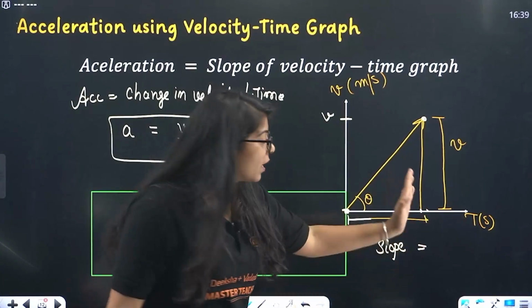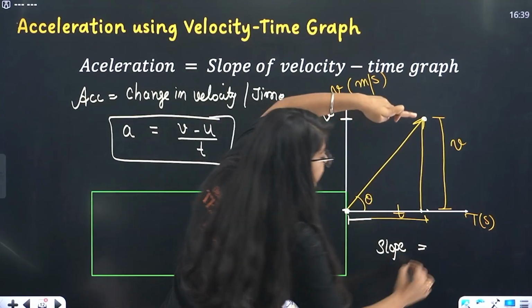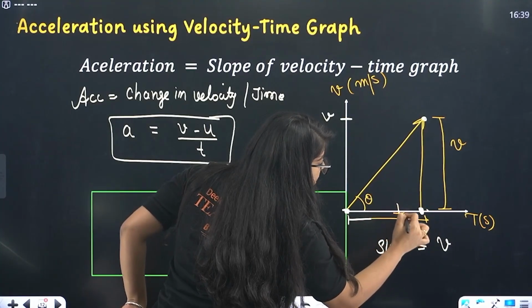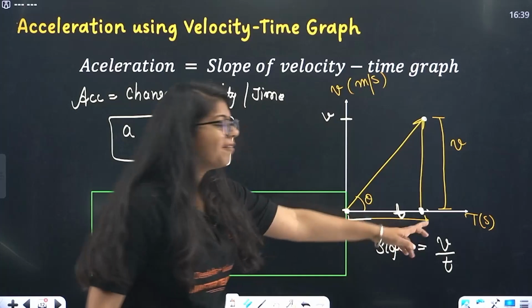So slope is what? Y-axis divided by x-axis. Y-axis is v, divided by x-axis. Till here, I have reached here in time t. So this will be t. So slope is v by t.